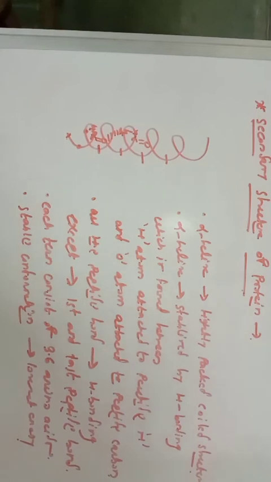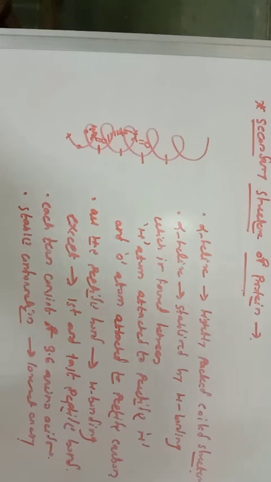Again, a single turn consists of 3.6 amino acid molecules. To avoid confusion, you should remember one amino acid is equal to 10 parts. For 3.6 molecules in the first turn, there are already 3 molecules.